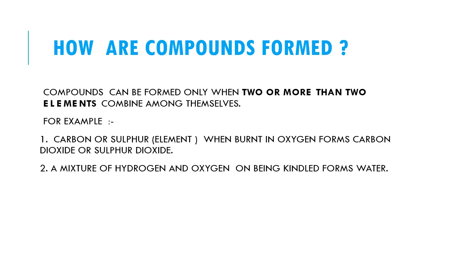For example, when carbon or sulfur is burned in oxygen, carbon forms carbon dioxide and sulfur forms sulfur dioxide. In the same way, a mixture of hydrogen and oxygen on being kindled will form water.